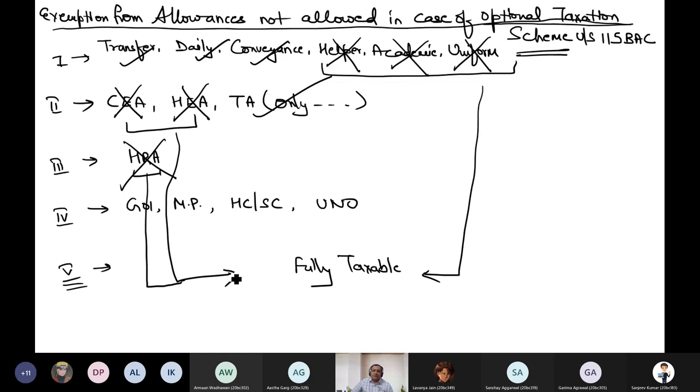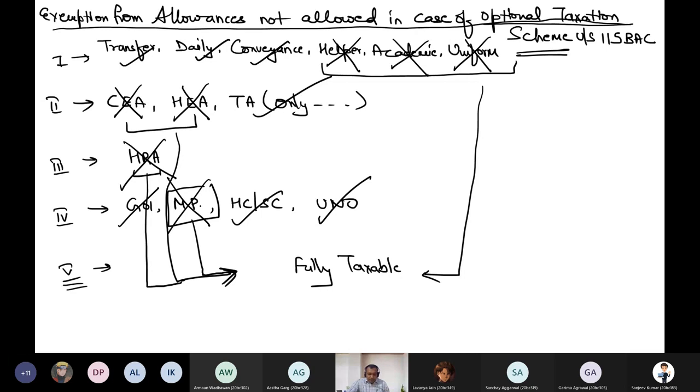In category 4, in fully exempt allowance, even if you opted for optional taxation scheme, this exemption is allowed, this exemption is allowed, this exemption. In case of member of parliament, no exemption, then daily allowance and constituency allowance becomes fully taxable. That's it. This is what you need to learn.